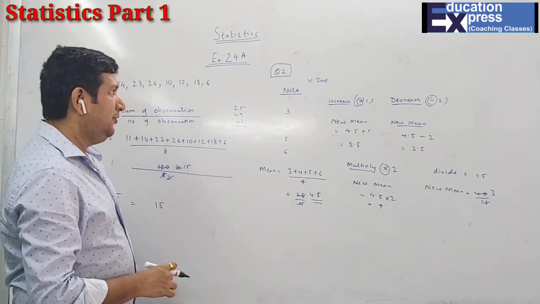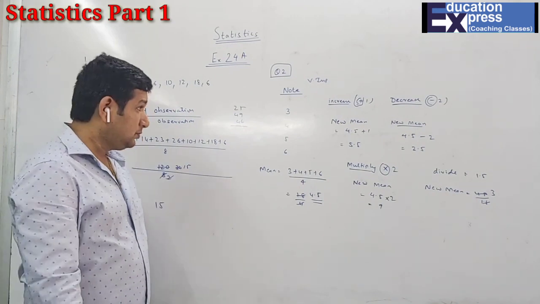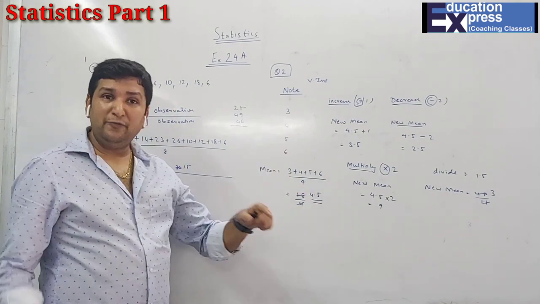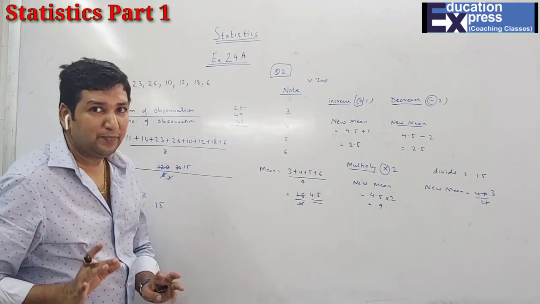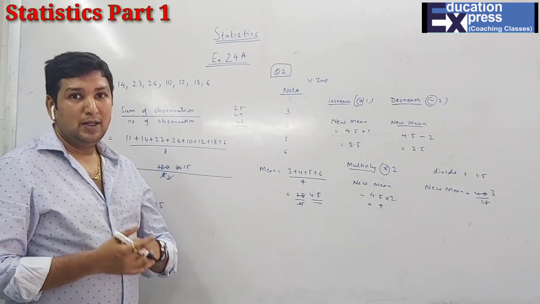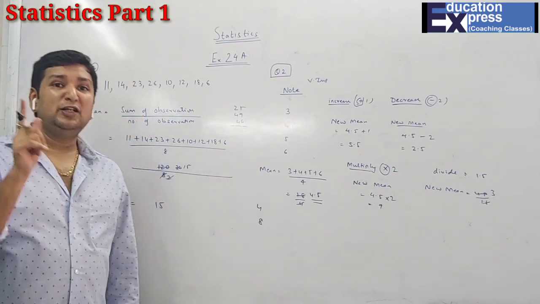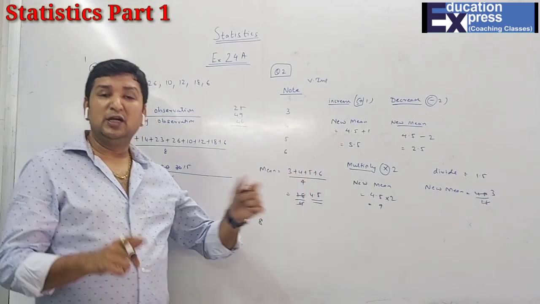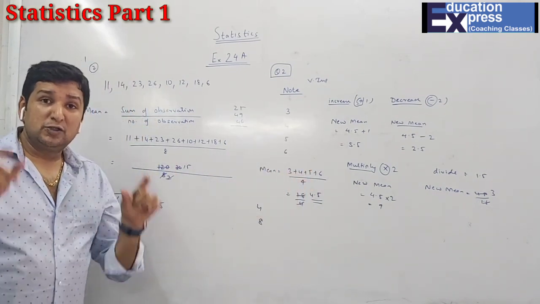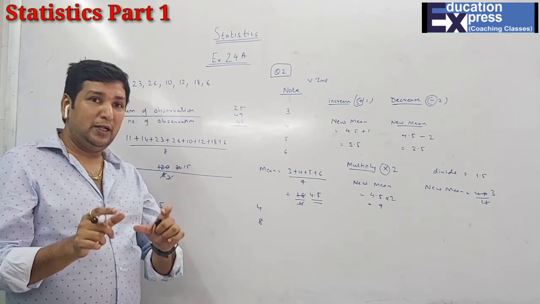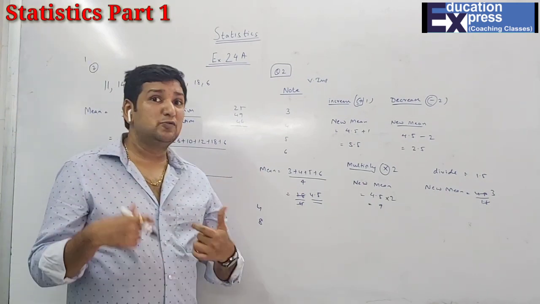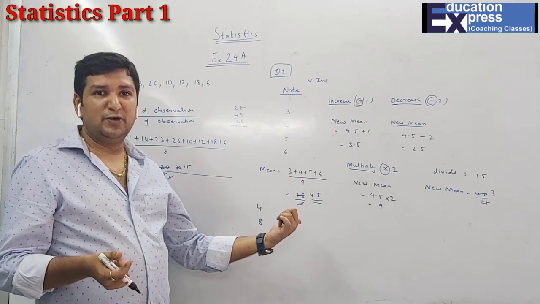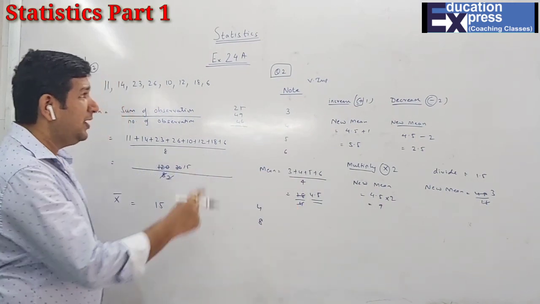Now one more thing which you have to note over here: this is the method you follow if the observations have any change. If there is any change in the observations, the mean will change. If only the number of observations changes, the mean will not change. So the only thing that can change the mean is what? Your observations and not the number. This is a very, very important note.